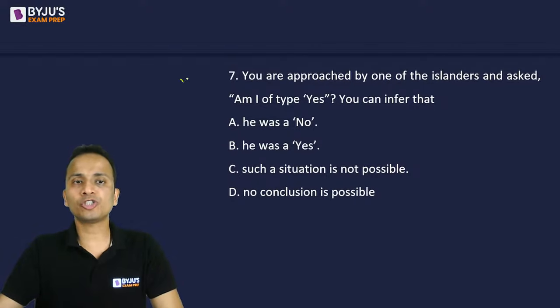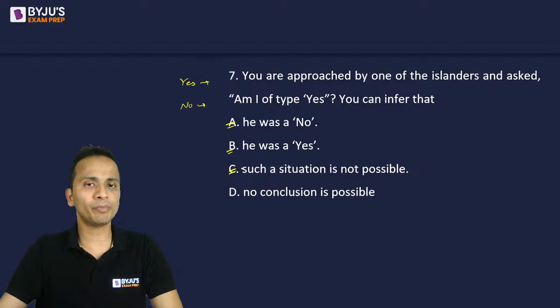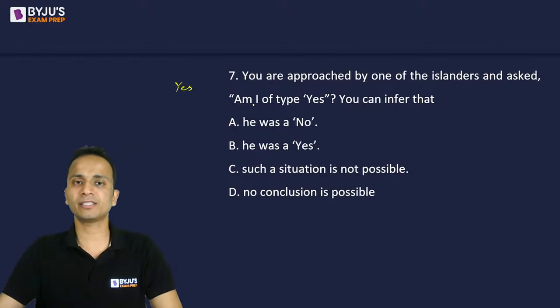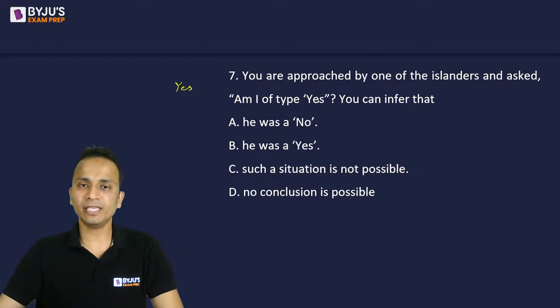If the answer for this question is yes and there is no contradiction, then the person will be of type yes. If the answer of this question will be no only and there is no contradiction, the person will be of type no. If the answer is yes and no, and in both cases there is a contradiction, then the answer will be option C. If the answer can be yes and no both, and there is no contradiction, then the answer will be option D, no conclusion is possible. Okay. So first of all, let's check if the answer can be yes. So this person is asking, am I of type yes?